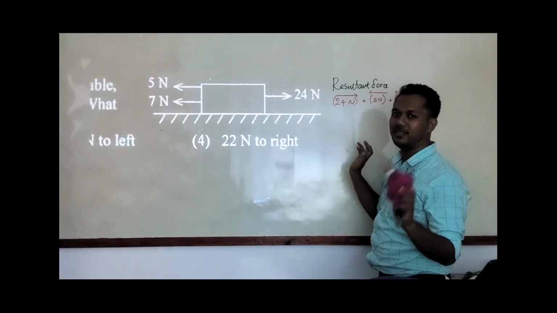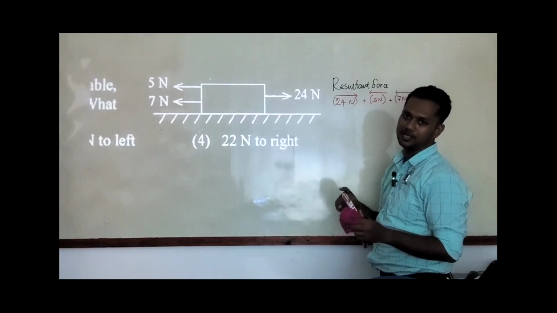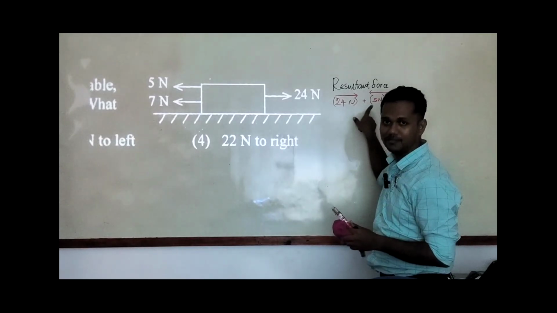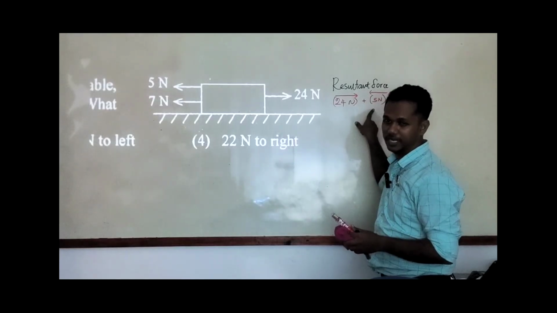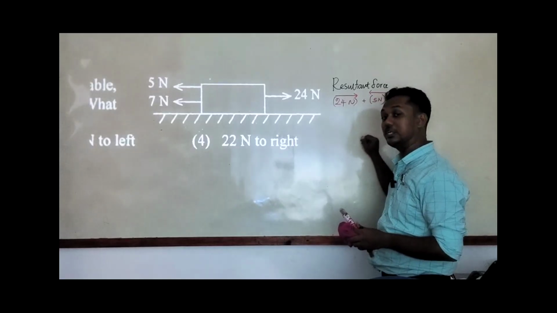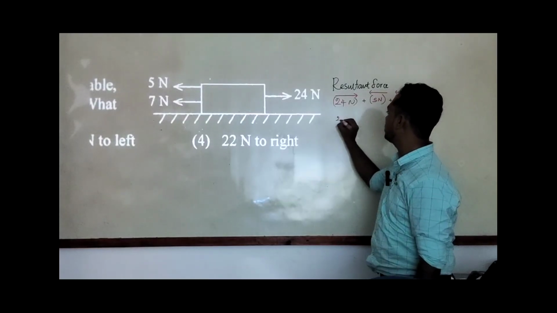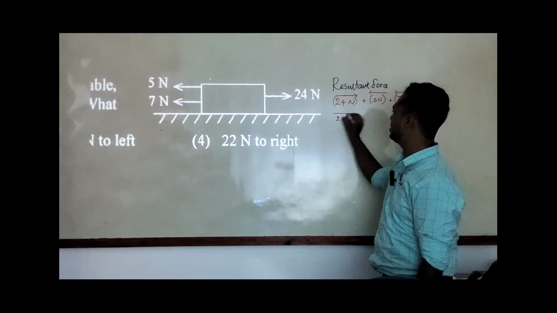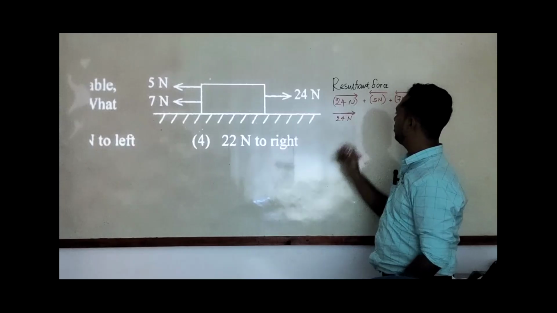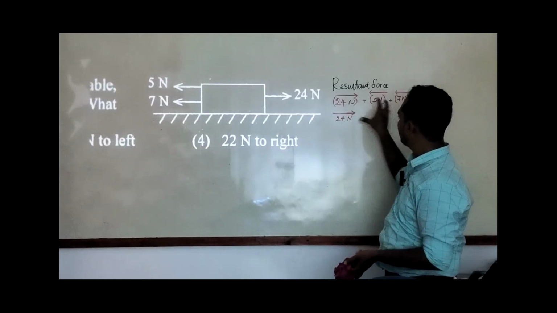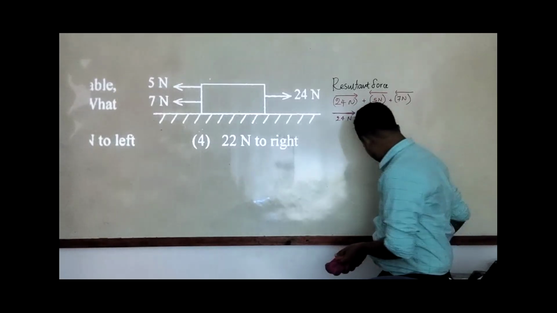So now I want to make them all into the same direction. What will happen if I take the opposite side? The value remains the same, but if it is positive it turns negative, and if it is negative it turns positive. Now all my values are positive. I will keep the 24 Newton, because it is the largest one, with that value and that direction, and I will make the other two into the same direction.